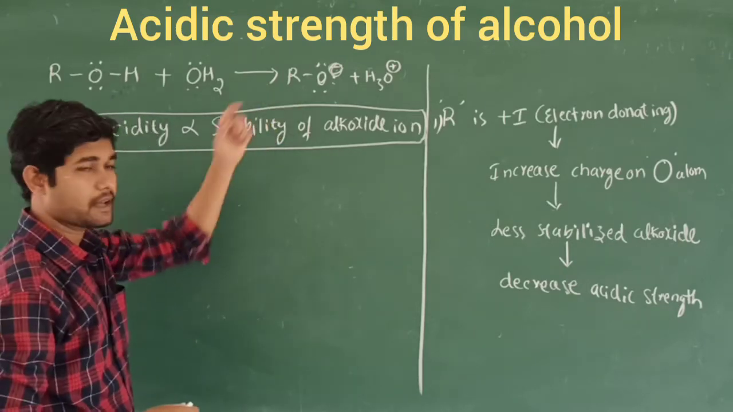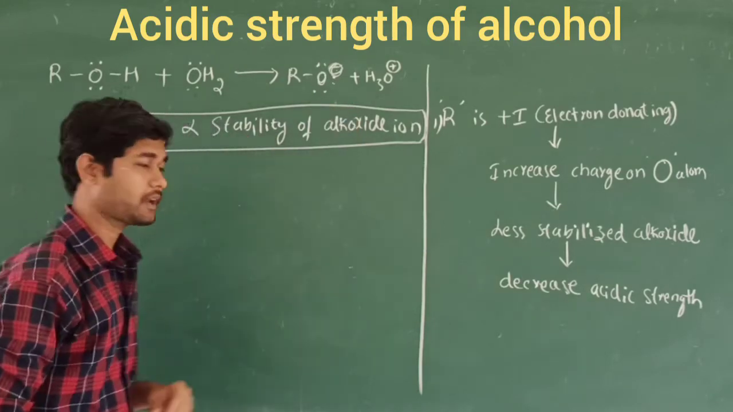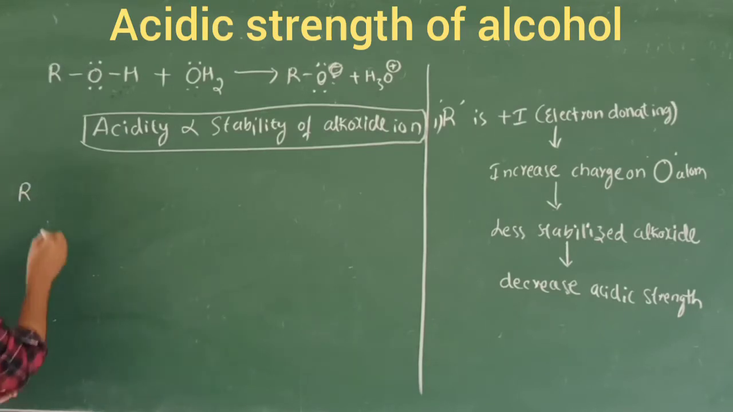This is called the alkoxide ion. I am going to write the primary, secondary and tertiary alcohols in the name of this alkoxide ion also. Primary alcohol is nothing but one R group will be there.